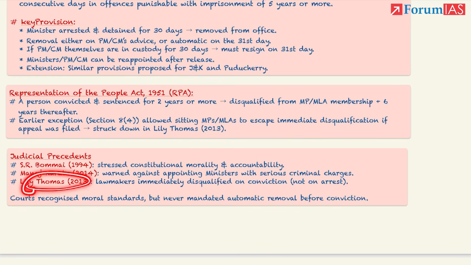Lily Thomas case, which we read here. Immediate disqualification on conviction, not on arrest. Yes, arrest पे नहीं, conviction हो गया 2 साल या उससे ज़्यादा, they will be immediately disqualified. Courts basically recognized moral standards. Okay, these should be followed.